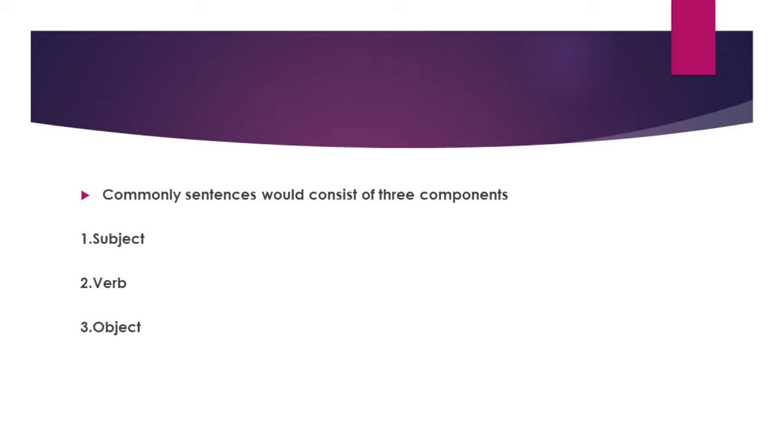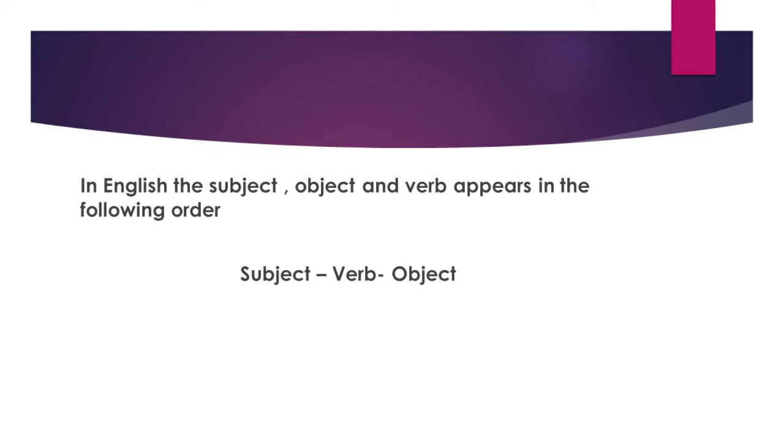Subject is the one who does the action, verb is the action word, and object is the one who suffers the effect of the action. So generally, we expect a subject, verb, and object in any sentence. In English language, the subject, object, and verb appear in the following order. Subject comes first, verb, then object comes finally. That is the main order that we come across in English language.